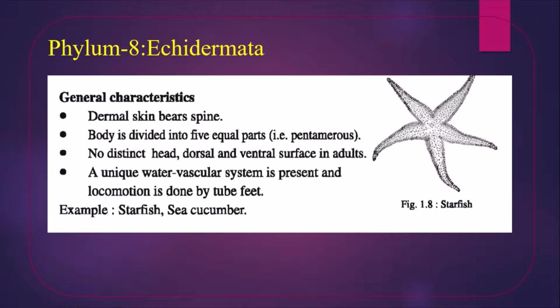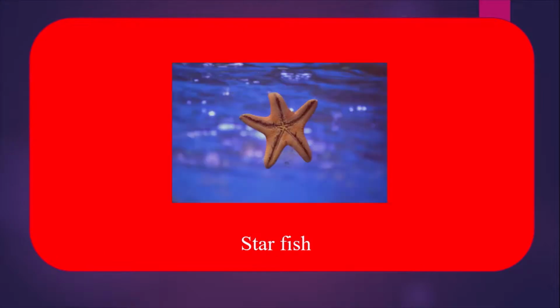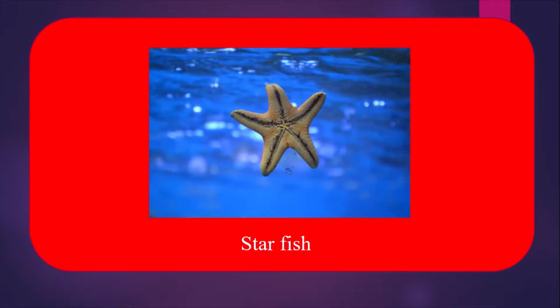Number 4, a unique water vascular system is present and locomotion is done by tube feet. These are called tube feet. A special type of system named water vascular system is present, and this is one of the main characteristics of Echinodermata. Example, starfish, sea cucumber. There is a picture of starfish.